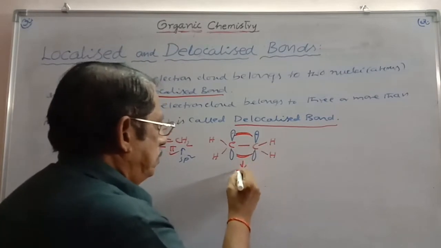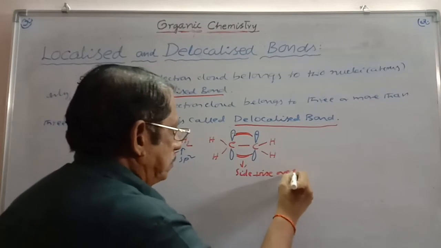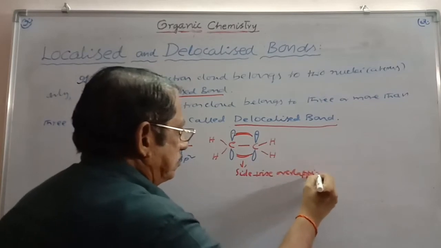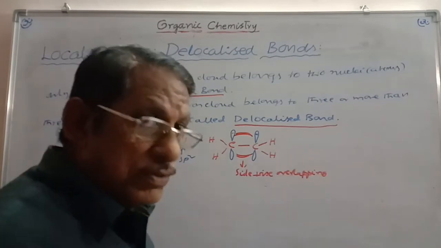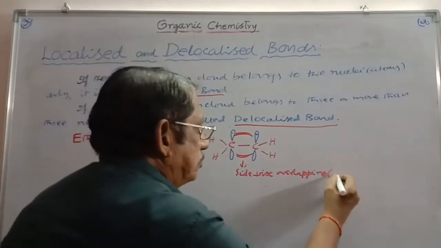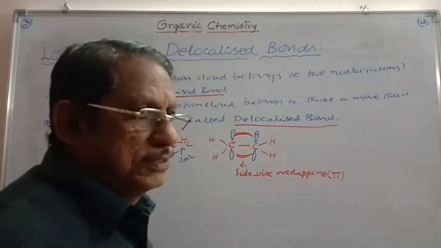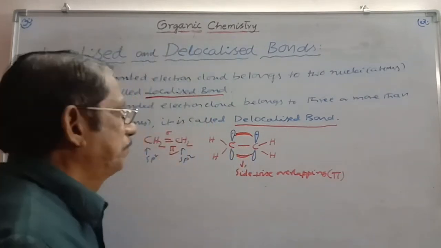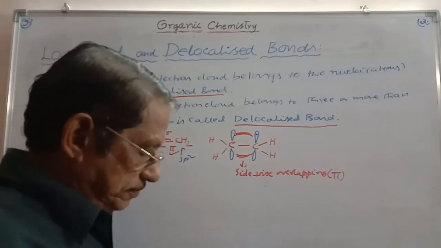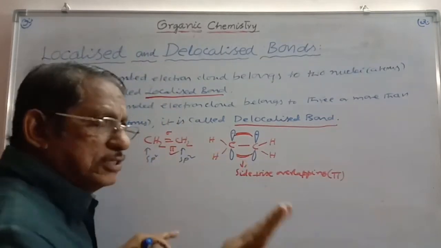This is what you call sidewise overlapping. In the case of sideways overlapping, the overlapping region is low and the bond is weak. And so this leads to the formation of a pi bond, which is represented along with the sigma bond in the form of double bond here. This is the formation of pi bond.